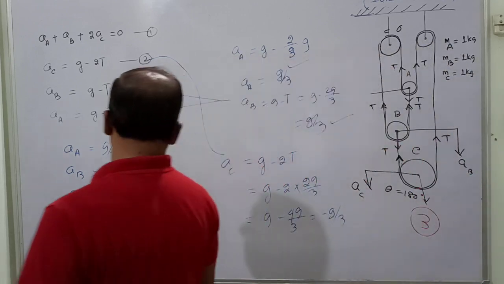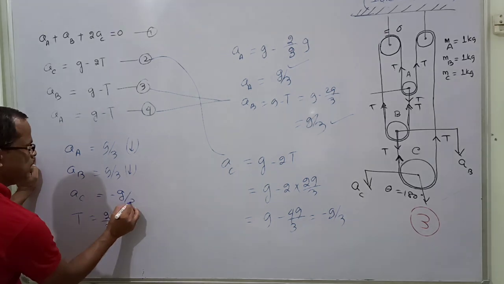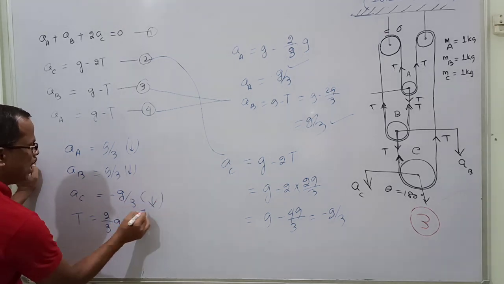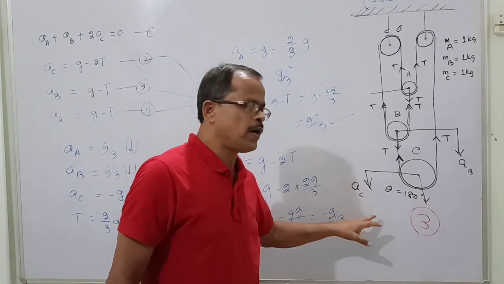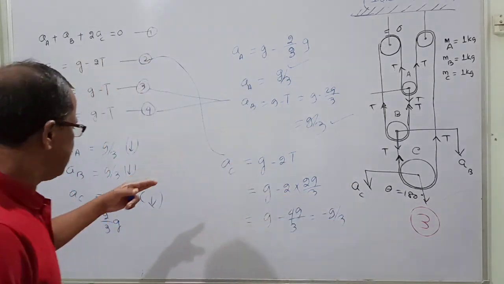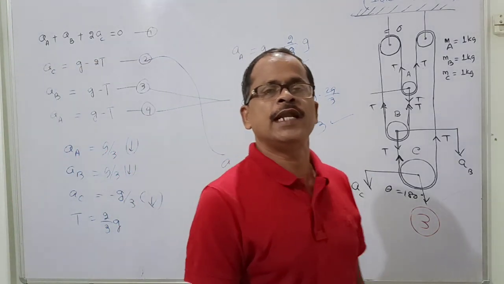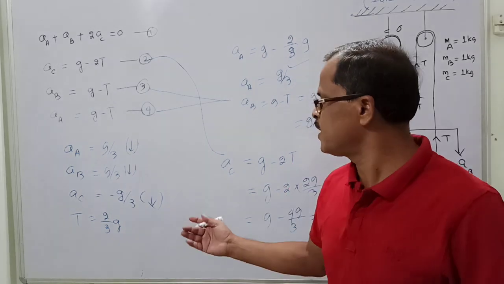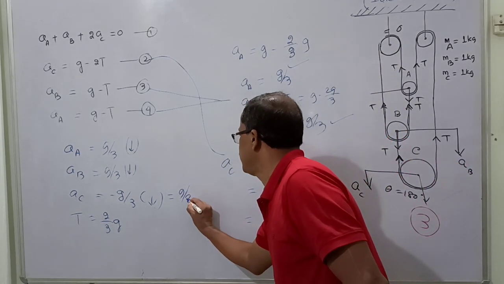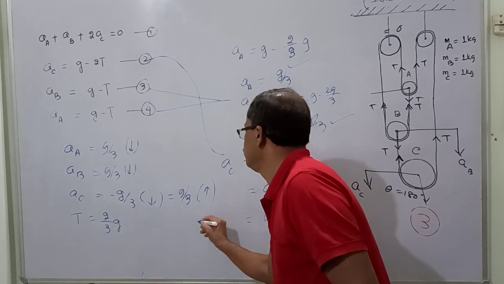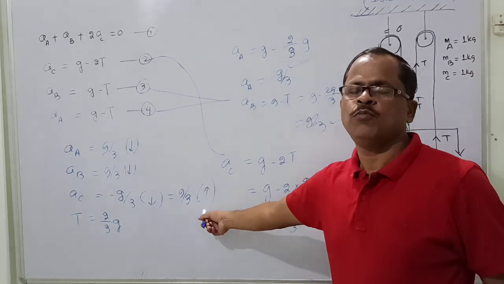So the acceleration of C is found to be minus g by 3 because I have taken downward. I will write downward because while solving I have taken downward. So whatever answer I get, I will write minus g by 3 downward. Then you say, what is the meaning of downward negative? So downward negative is nothing but I can change it, that is equal to g by 3 upward. Same thing, you may write this or this, both are correct.